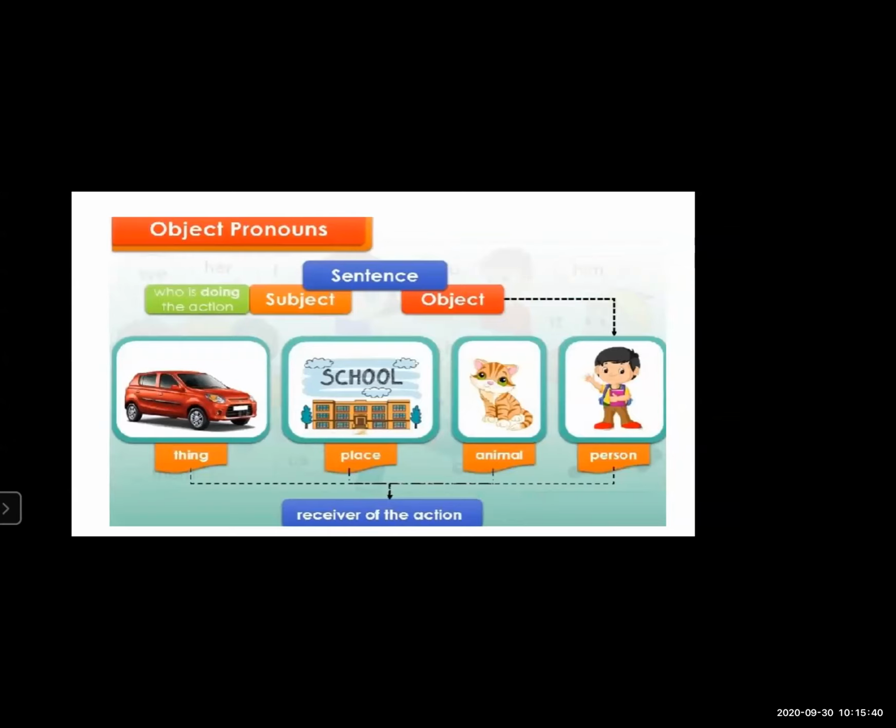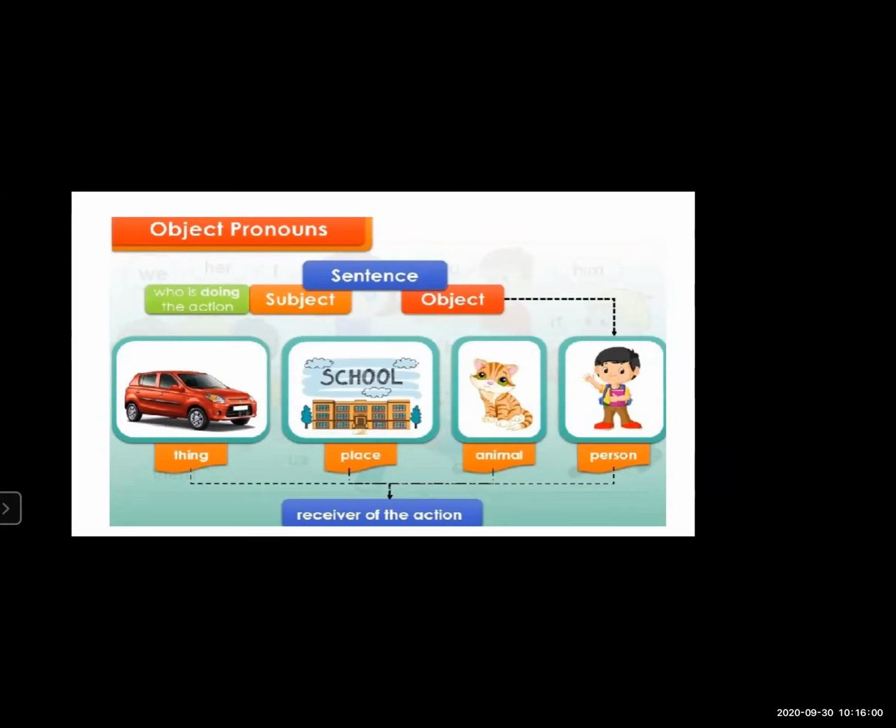Okay. So now it is clear about the subject pronoun. Subject pronouns are the words which do the main action in the sentence. Subject pronouns are like he, she, they, we, I, and it. These are the subject pronouns.